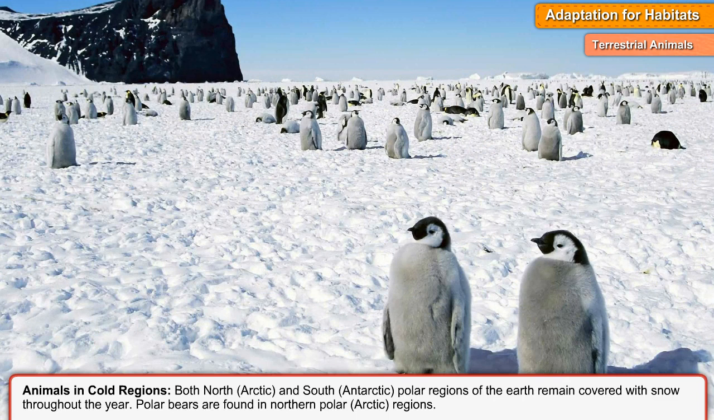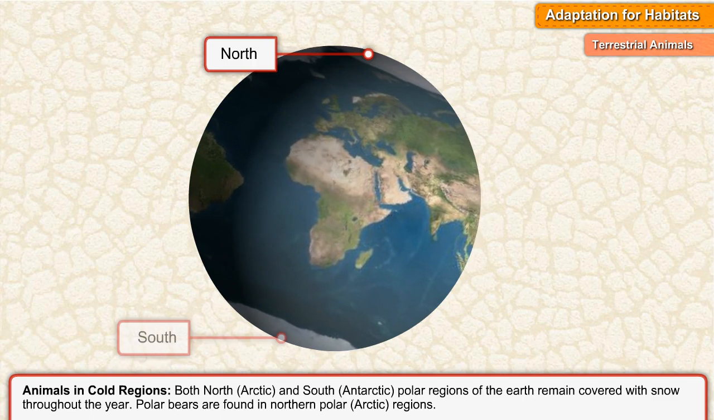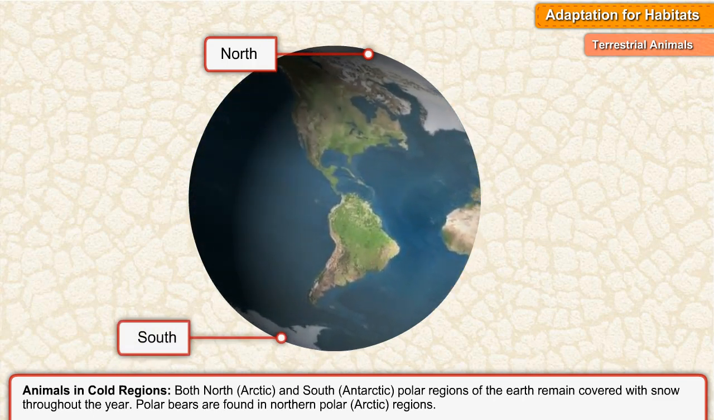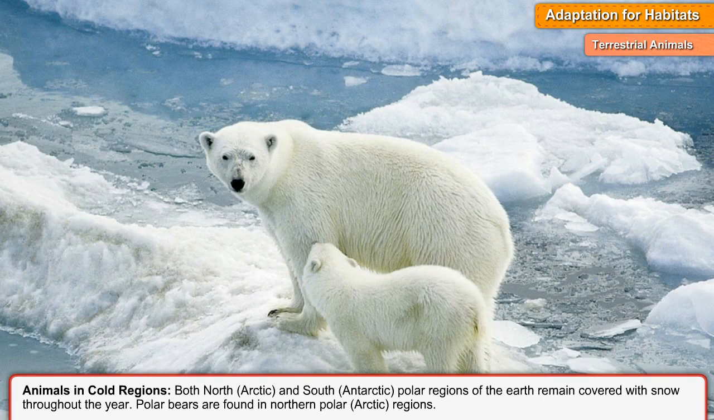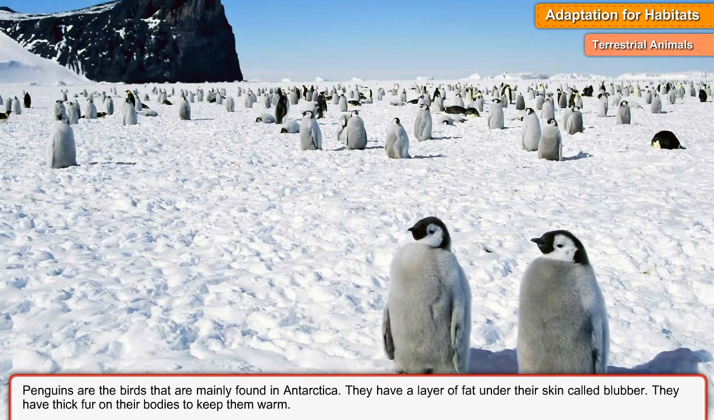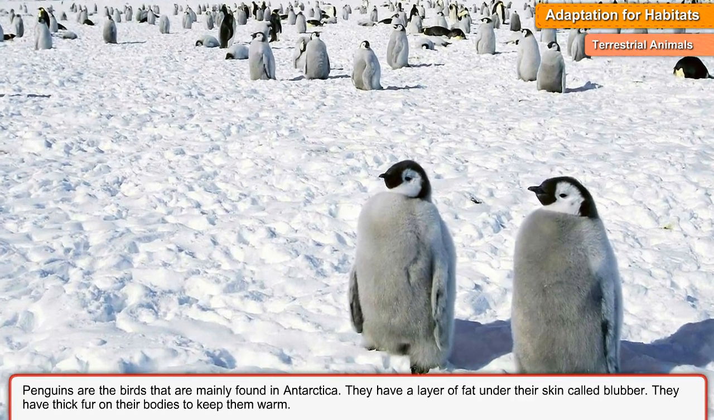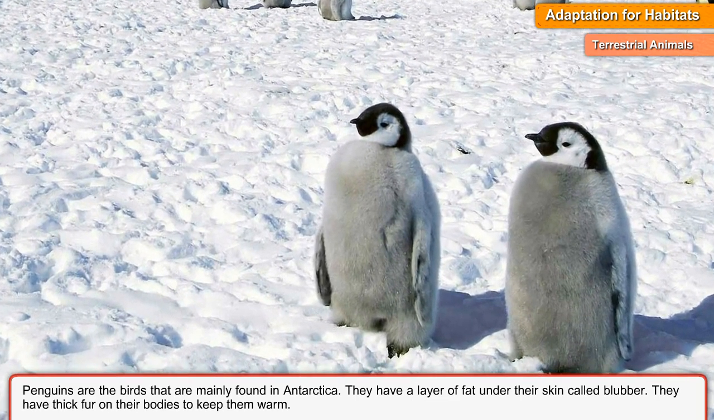Animals in cold regions. Both the North, Arctic, and South, Antarctic polar regions of the Earth remain covered with snow throughout the year. Polar bears are found in the northern polar, Arctic regions. Penguins are birds that are mainly found in Antarctica. They have a layer of fat under their skin called blubber. They have thick fur on their bodies to keep them warm.